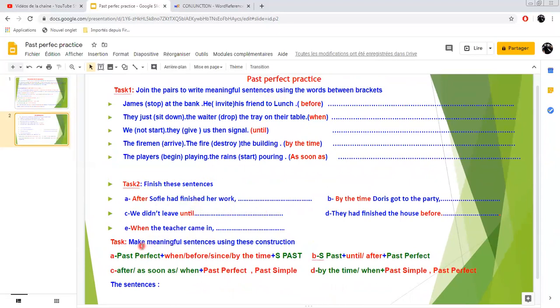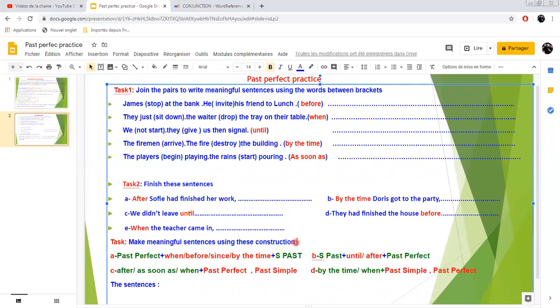And task number three, make meaningful sentences using these constructions. So, in order to develop your writing skill at sentence level, you are going to make meaningful sentences using these different constructions here.